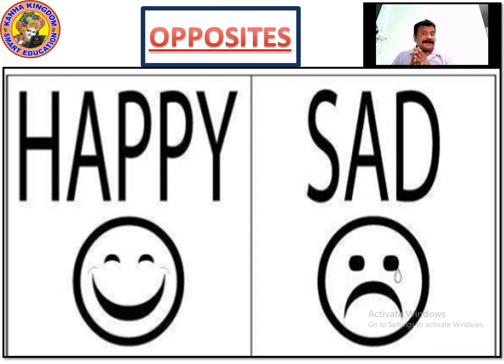Happy and sad. Now you understand what is happy and sad? These are the opposites of each other. Happy, sad. Sad, happy. H-A-P-P-Y, happy. S-A-D, sad. The opposite of happy is sad, and the opposite of sad is happy. Please write this down.